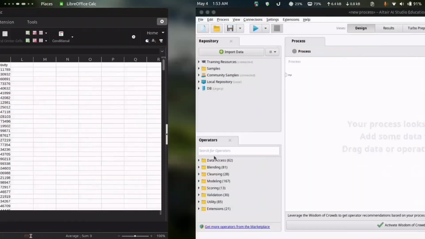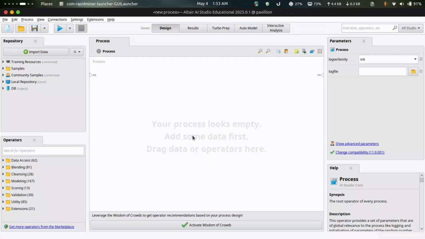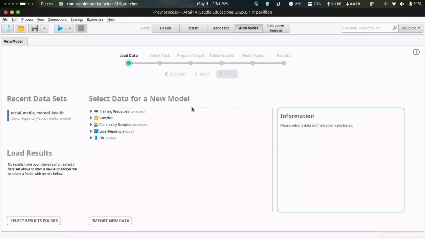To analyze the dataset, I use RapidMiner AI Studio, a powerful no-code data science platform. RapidMiner lets you create workflows using drag and drop operators for tasks like data preparation, visual analysis, and machine learning without needing to write a single line of code. What really makes RapidMiner stand out is its auto model feature, which automatically evaluates your dataset, selects the best algorithm, and builds models in just a few clicks. It also provides color-coded insights on how much each feature contributes to your prediction target, helping you interpret your results more efficiently.